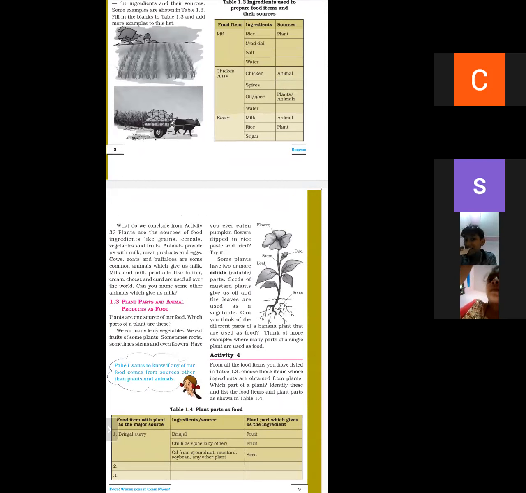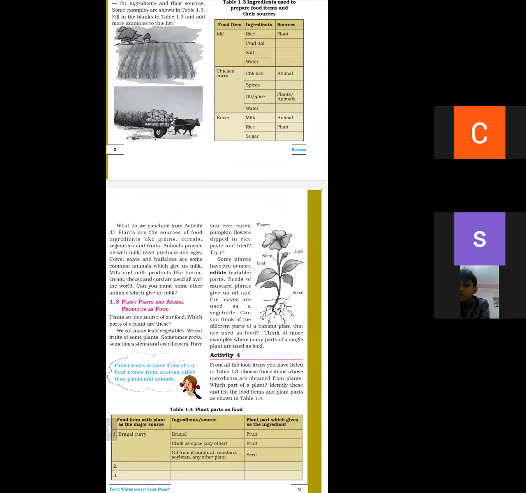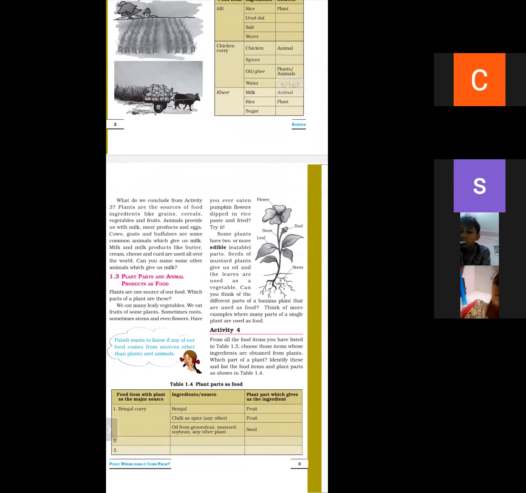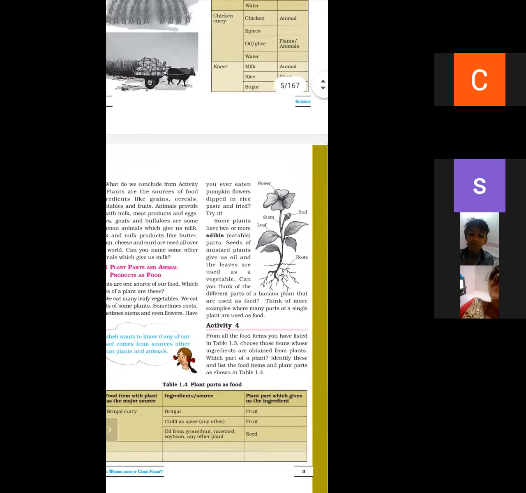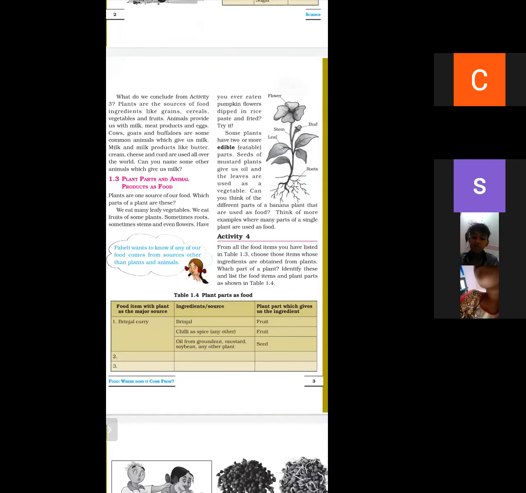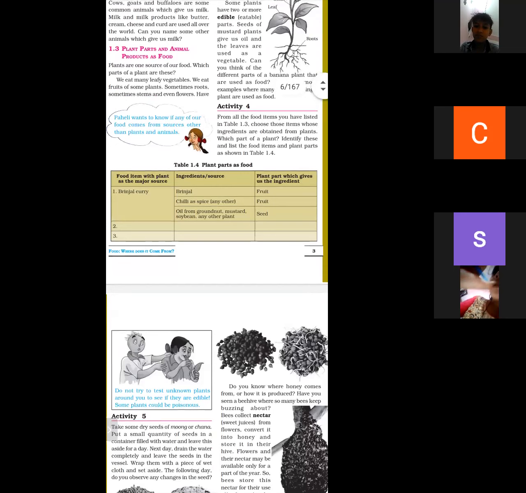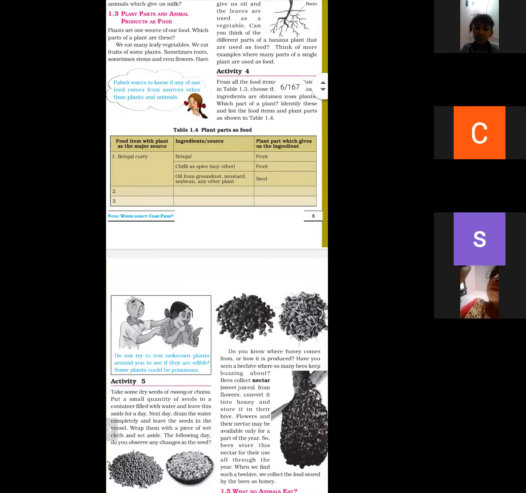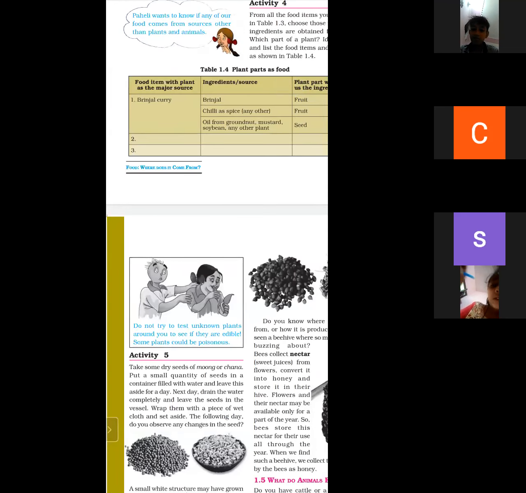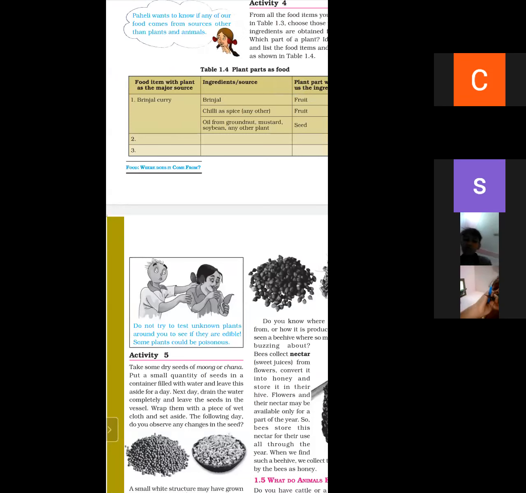What are the plant parts and animal parts as food? So what are the roots? And what are the parts? What are the stem and what are the leaf? What are the flower? You have to draw this diagram in your fair notebook, and you have to complete table 1.4 in the book. And you have to study activity 4. And we have studied, don't try to test unknown plants around you because some plants could be poisonous.